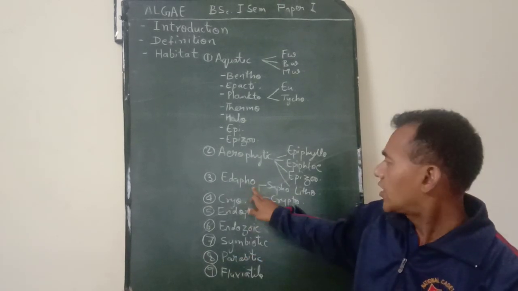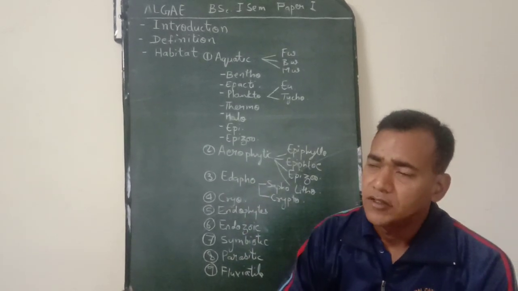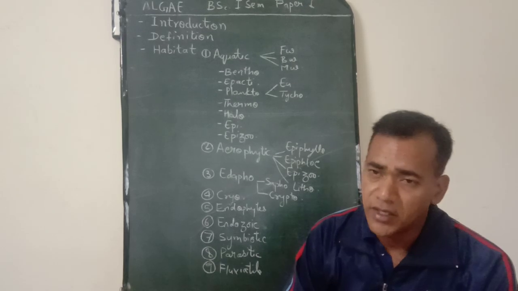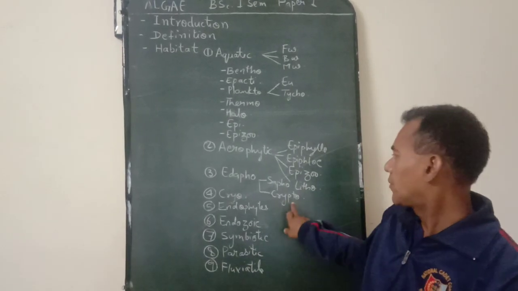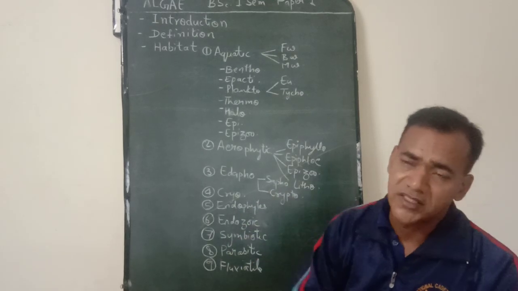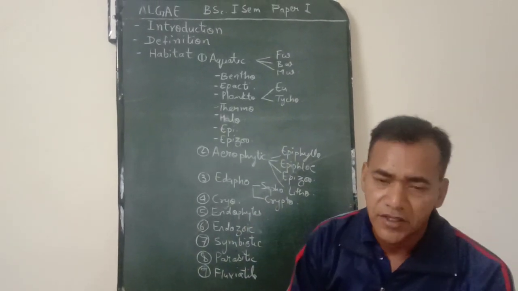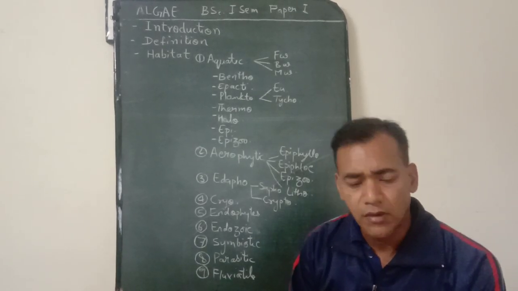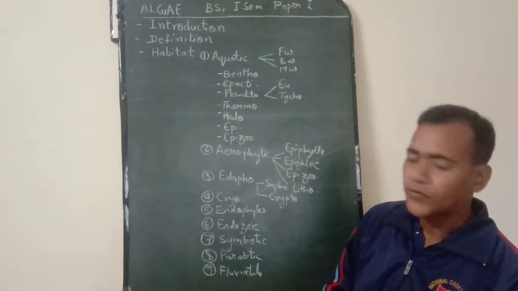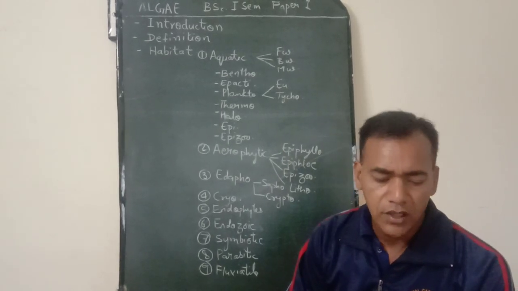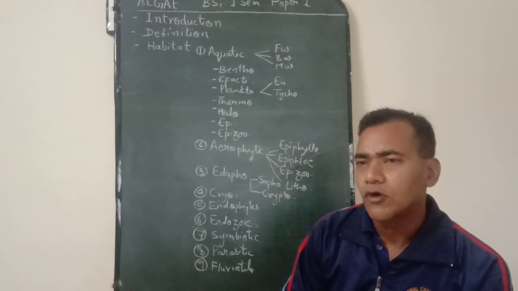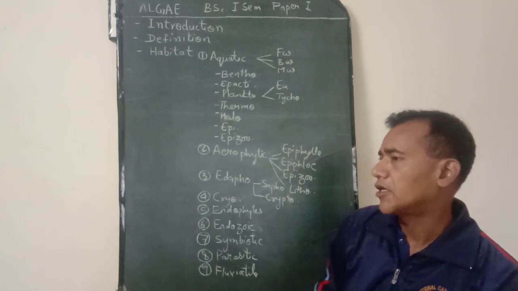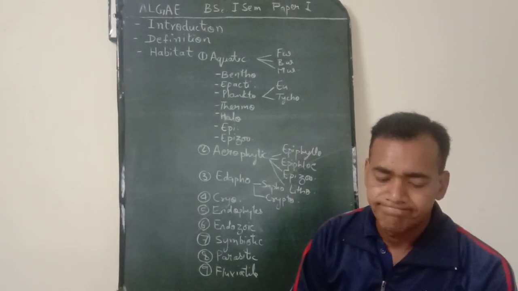Another category of terrestrial algae is edaphophytes. These are those algae which inhabit soil. Now these are of two major types, one epiterranean in nature and another subterranean in nature. The former are called sapophytes and the latter are known as cryptophytes. Some examples of sapophytes are Vaucheria, Botrydium, Fritschiella, and most of the members of Myxophyceae, while cryptophytes are found inside the soil, and mostly members of Myxophyceae are found in this. They also fix atmospheric nitrogen. Examples are Anabaena, Nostoc, Euglena, Chlorella.